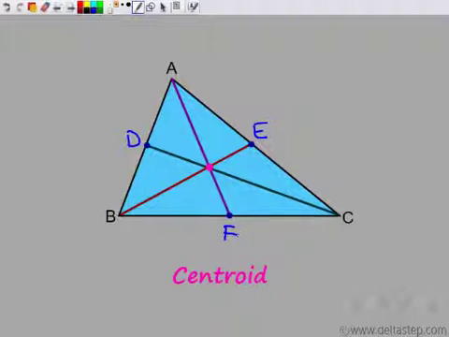We have seen that a median divides the triangle into 2 parts of equal area. Similarly, these 3 medians are actually dividing the triangle into 6 parts, and all these 6 parts are of equal area. So what we see is that at the centroid, we can balance a triangle horizontally.